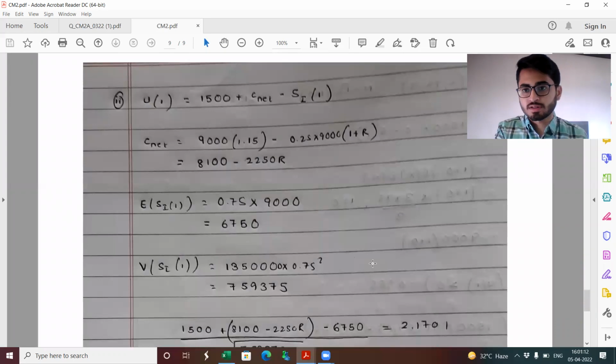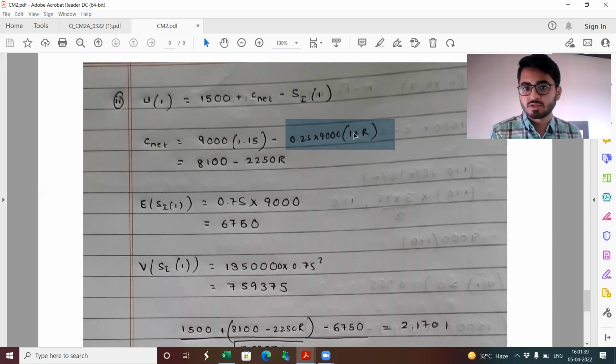In part 2, a reinsurance has been taken. 75% retention is with the insurer, so 25% is being ceded. So net premium is basically the premium being charged by the insurance company, which is applying a 15% loading, minus the premiums being ceded to the reinsurer. So 25% of 9,000, where 9,000 is the expected claim amount. 25% of this would be ceded, or reinsured with the reinsurer.